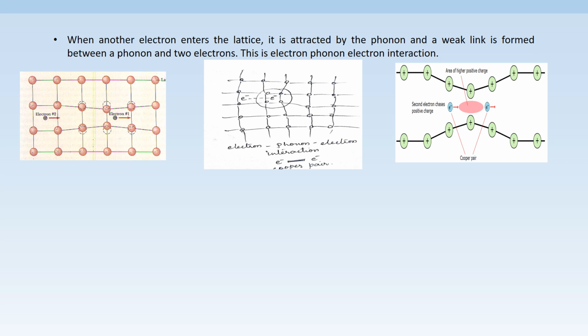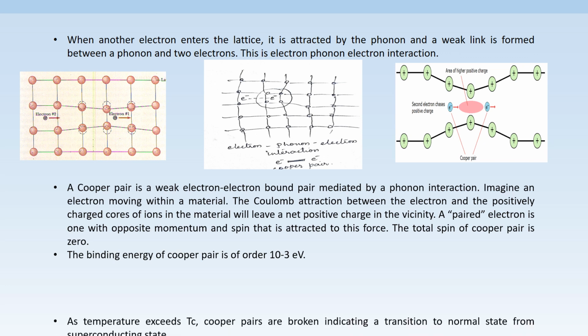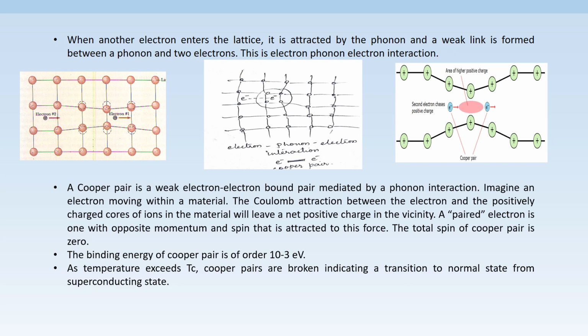The electrons of the Cooper pair are of opposite spin, and hence the total spin of this Cooper pair is 0. The binding energy of the Cooper pair is of the order of 10 to the power of minus 3 electron volt. As the temperature exceeds the critical temperature, Cooper pairs are broken, indicating a transition from the superconducting state to the normal state.